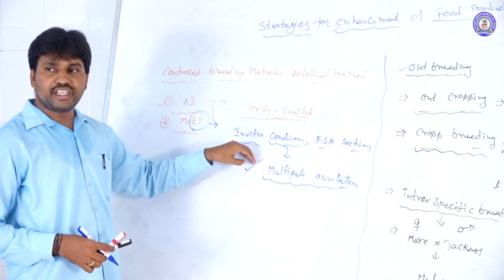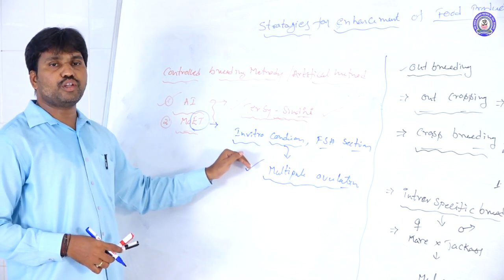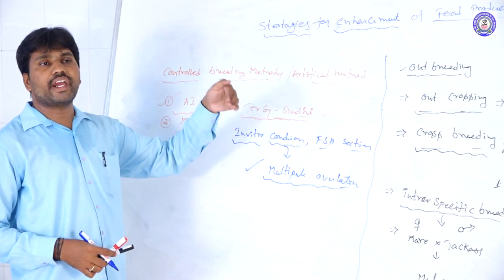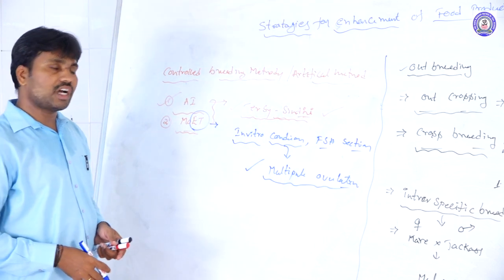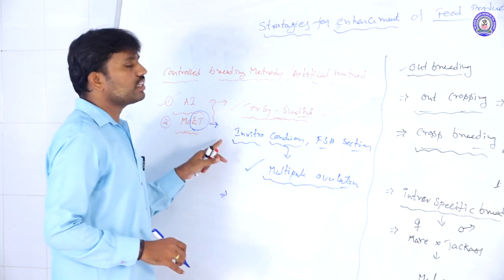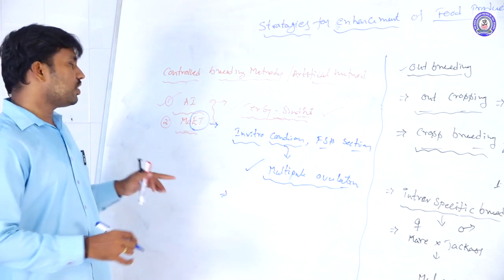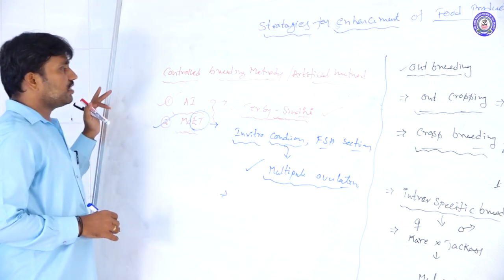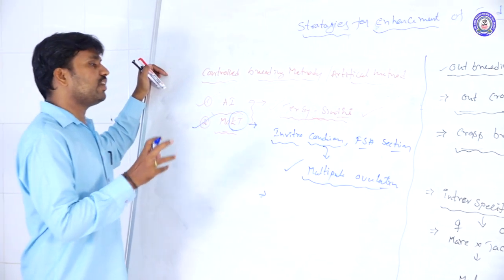The ova from superior quality cows are fertilized artificially in in vitro laboratory conditions, and the embryos are transferred into other surrogate mother cows. There we are able to produce a larger number of superior breed varieties, with higher quality and higher productivity.